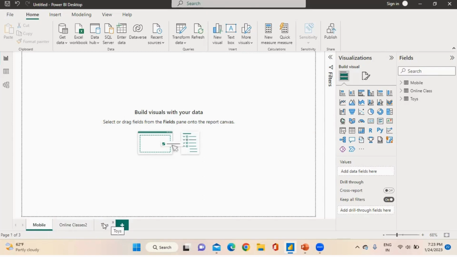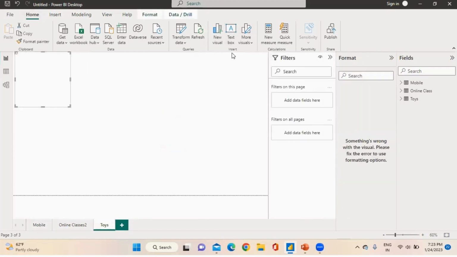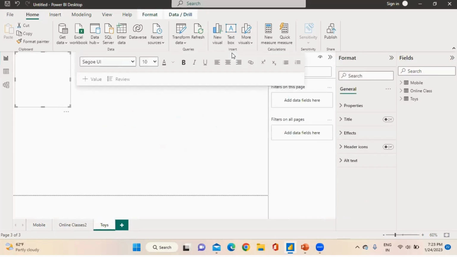I am making a visualization for the Toys data set. First go to Home. There is a Text Box. I'm clicking Text Box. This is my text box.